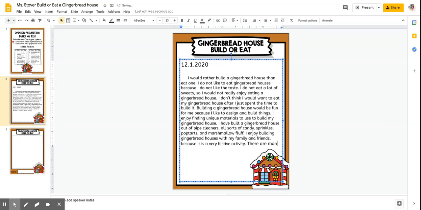There are many reasons why I would rather build a gingerbread house than eat one. So that is just kind of summing it up, saying that these are my many reasons why I would rather build a gingerbread house than eat one.